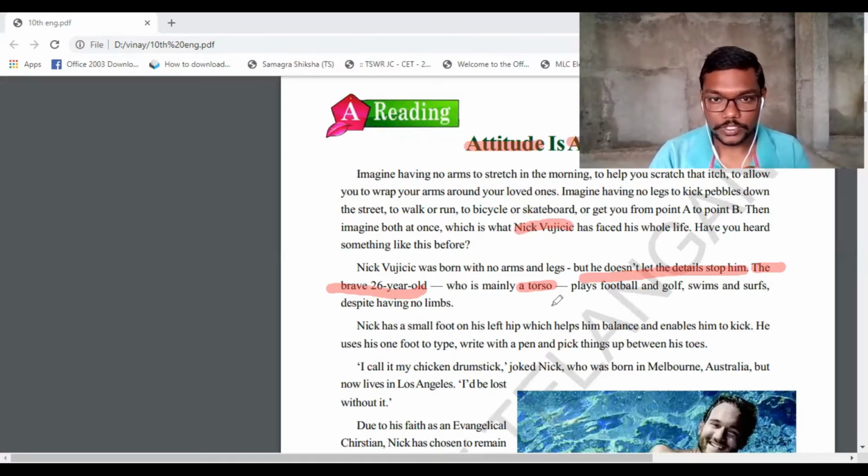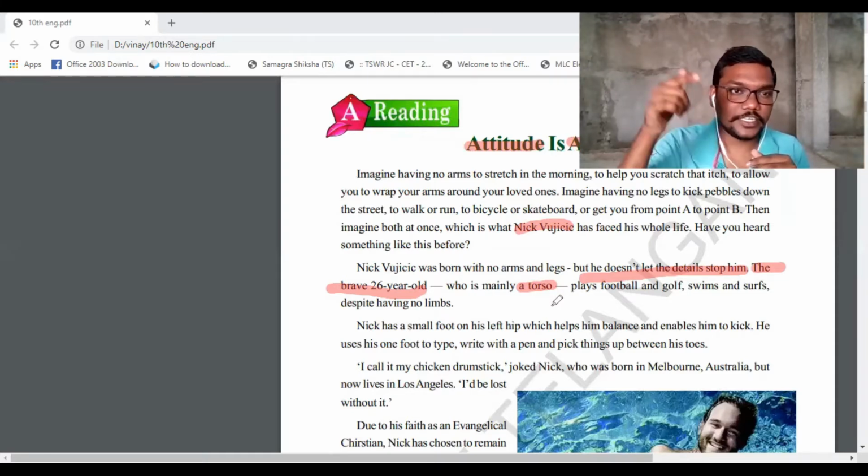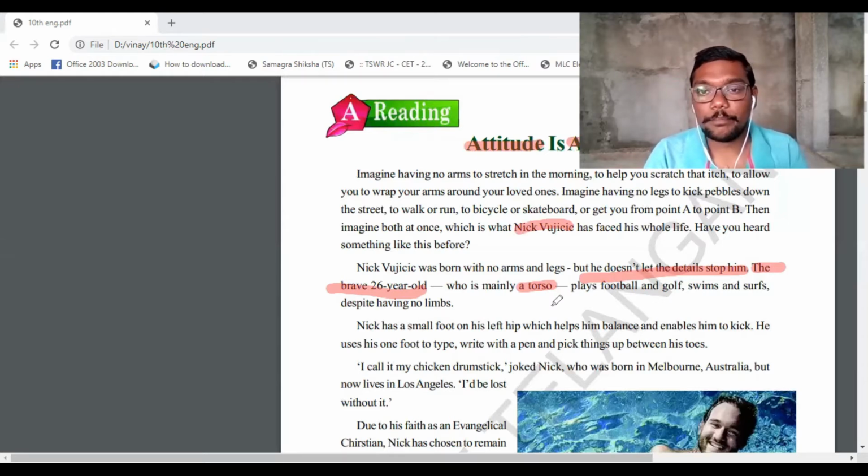The brave 26 years old who is mainly a torso. This sentence is called a clause. We'll study it in the grammar part. Next, plays football and golf, swims and surfs despite his having no limbs.